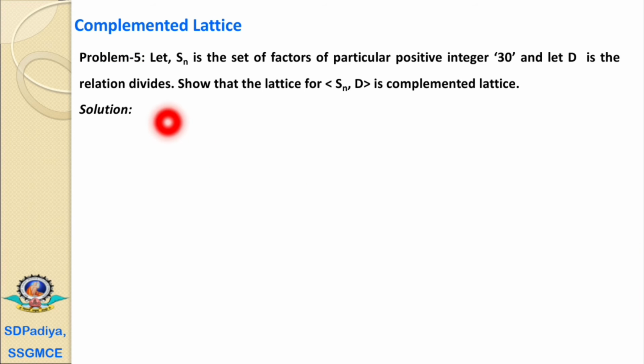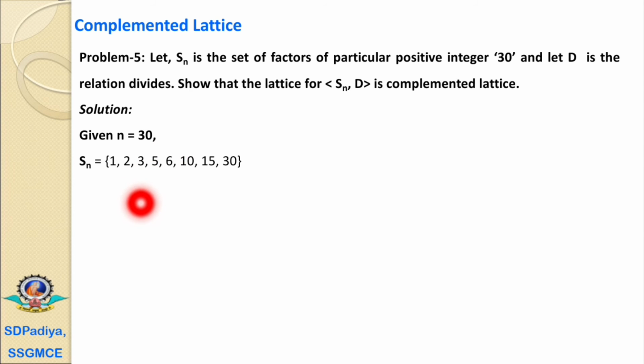Now we'll move towards problem 5. Let Sn be the set of factors of a particular positive integer 30 and the relation D be the relation divides. Show that the lattice for the partially ordered set Sn with partial order relation D is a complemented lattice. In our previous video, we have already seen how to design the Hasse diagram. Here n is equal to 30. Therefore, Sn is the set of factors of 30: 1, 2, 3, 5, 6, 10, 15 and 30.